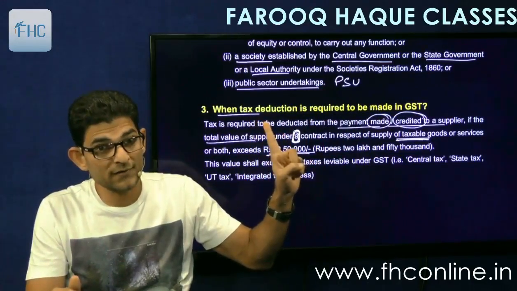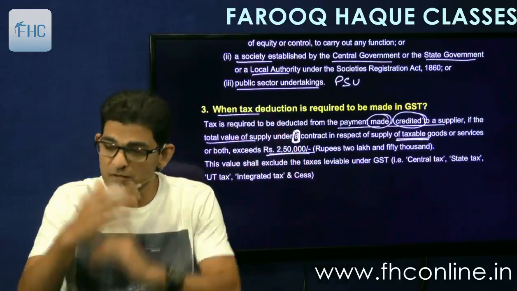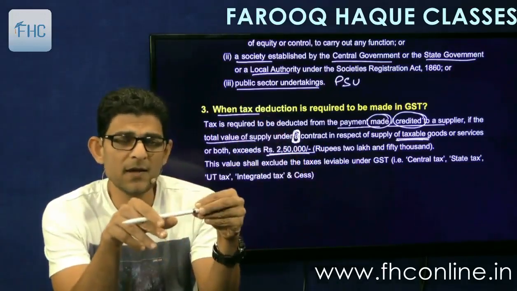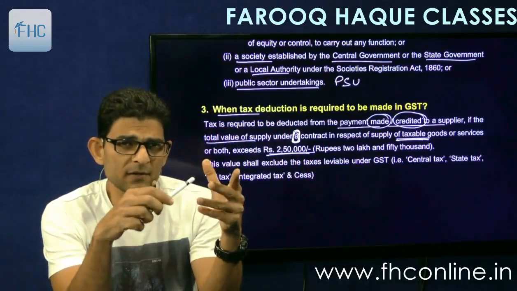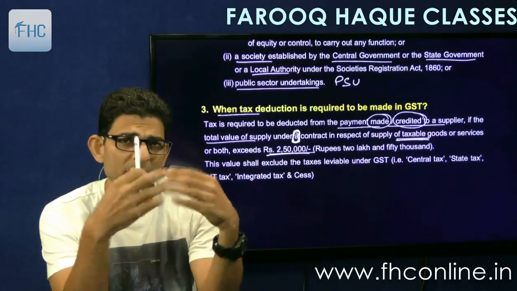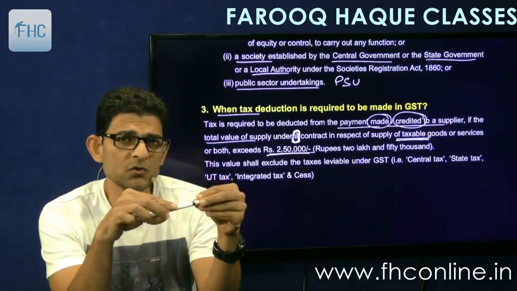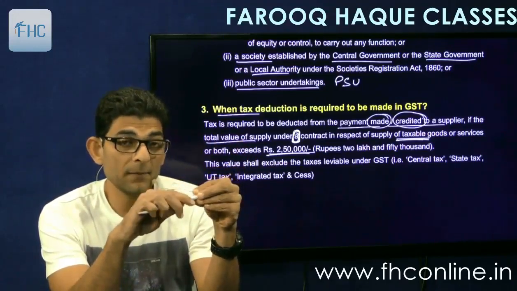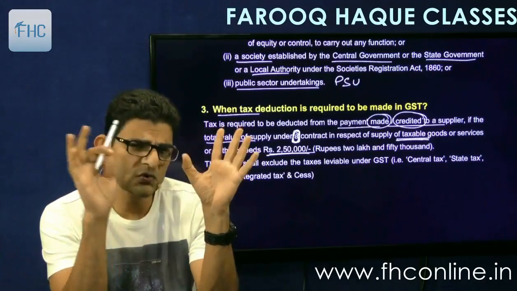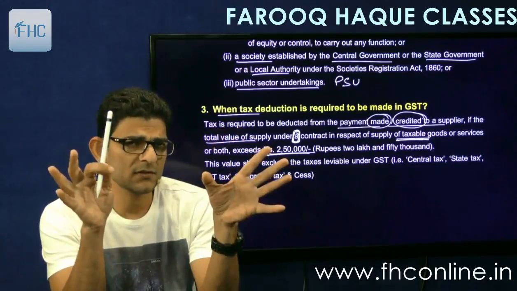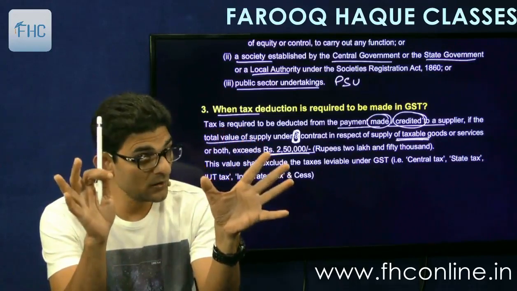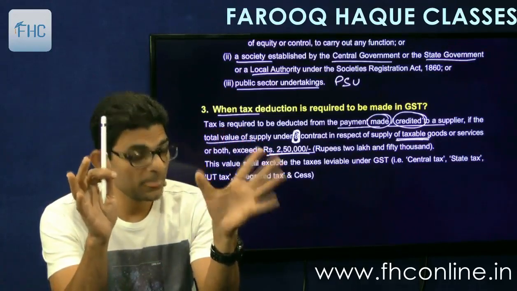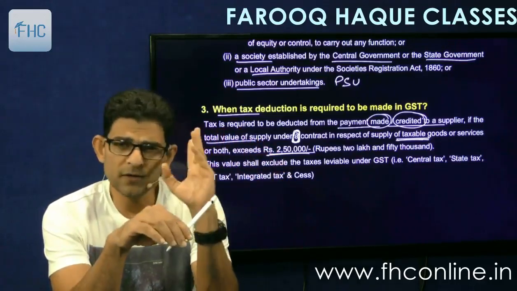single contract. Okay. So say for example, I am Farooq Haq, I am a supplier, and I am supplying some kind of goods to some undertaking of the government of India. Okay. But in this year, I have entered into 6 different contracts. Contract 1, contract 2, contract 3.